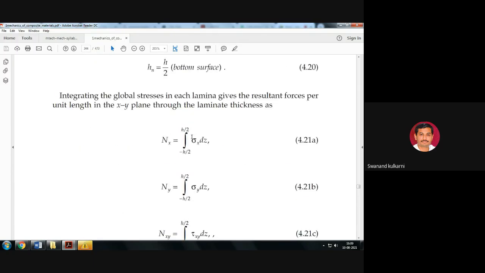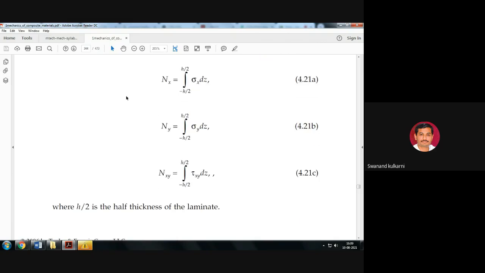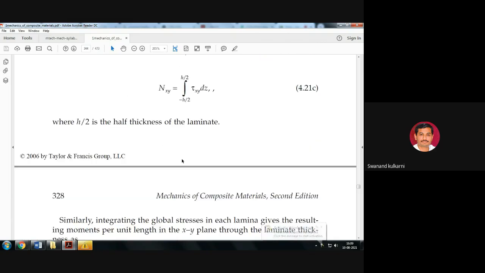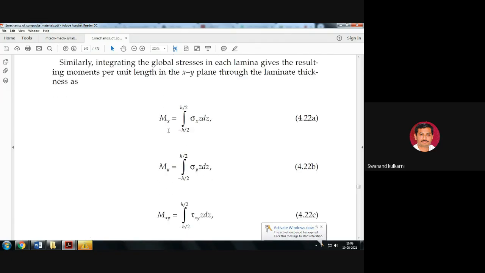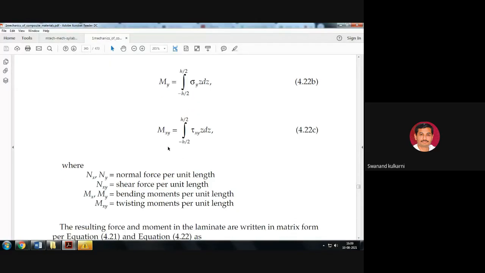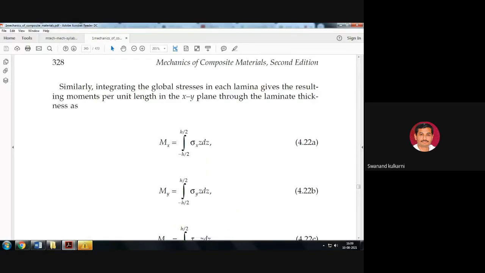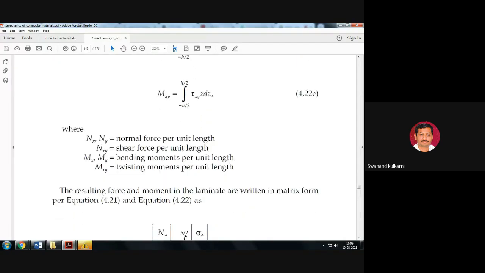So this Nx, Ny and Nxy are identified by integrating the global stresses in each lamina, giving the resultant forces per unit length along the x-axis, along the y-axis and as a shear force. Similarly, the moments along the x-axis, the moment along the y-axis and the shear moments are also identified by integrating the stresses along x, y and tau xy.